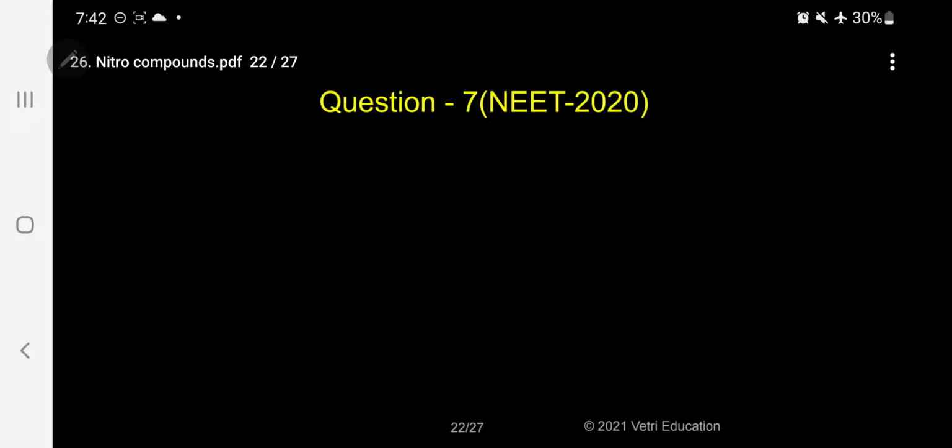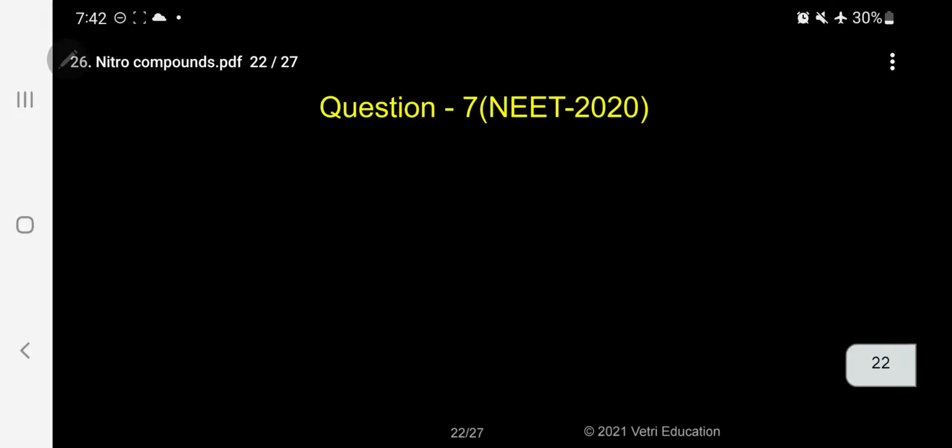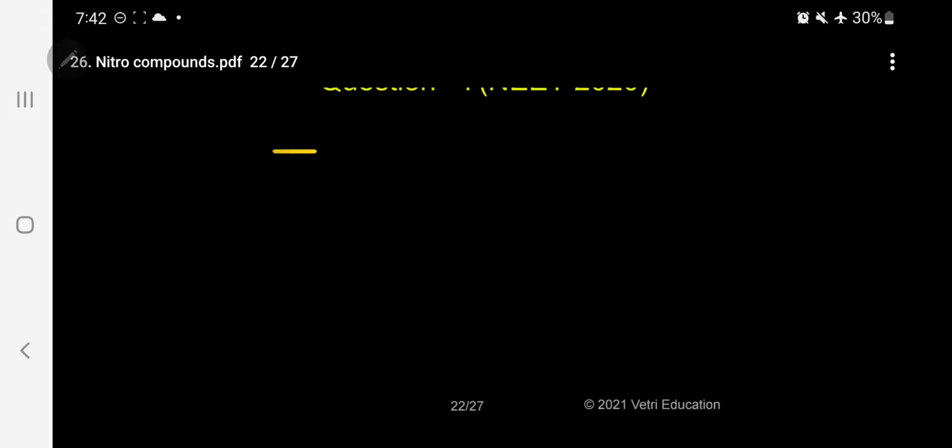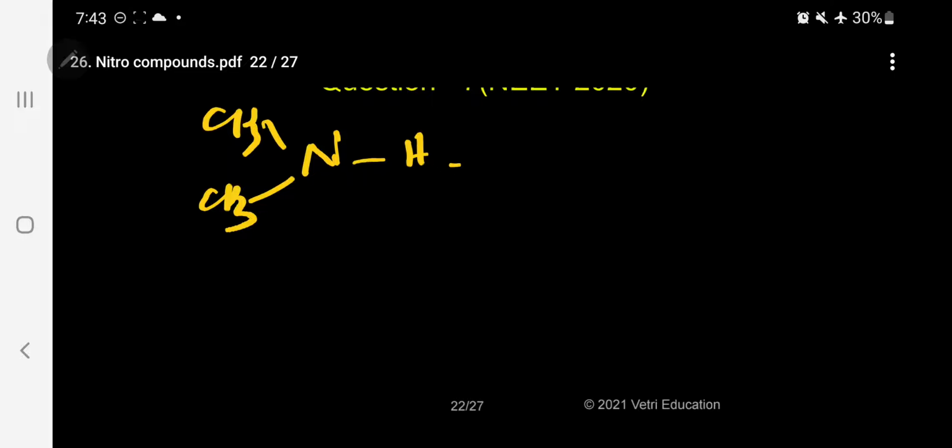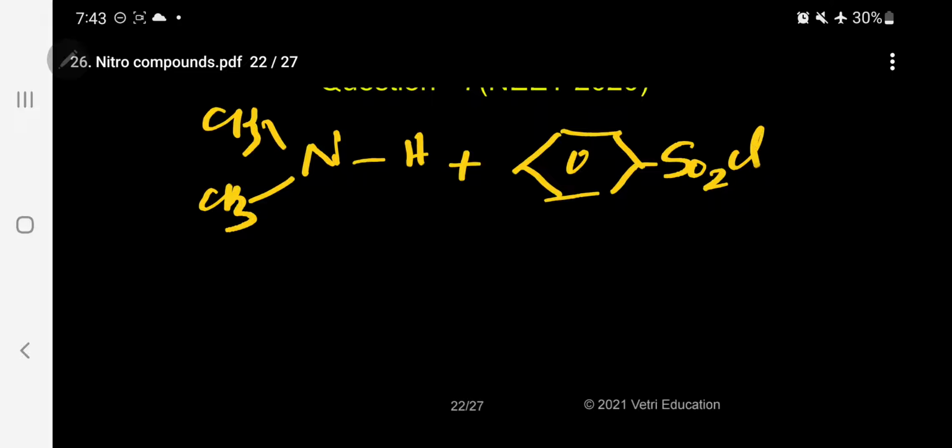The second, if it is a secondary amine, suppose, what will happen now? CH3NHCH3. Again, I am treating with benzene sulfonyl chloride in presence of potassium hydroxide.